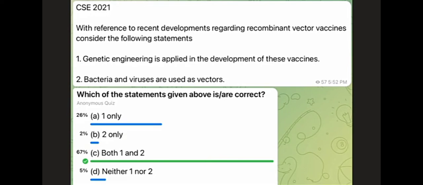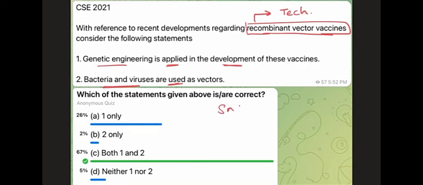The other question was, with reference to recent developments regarding recombinant vector vaccines, consider the following statements. Genetic engineering is applied in the development of these vaccines. And the second statement is, bacteria and viruses are used as vectors. Now guys, if you think about this question, it is talking about recombinant vector vaccines. Okay, so this is a technology question. It is not a science question. It's a technology question.